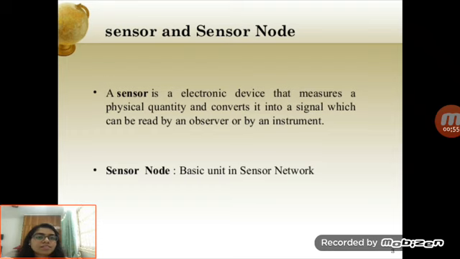Let's see what is a sensor node. A sensor node is a basic unit in a sensor network. A basic unit means it is a node where the input is given and that node detects or senses whatever the input is. Input can be humidity, temperature, heat, turbidity, etc.